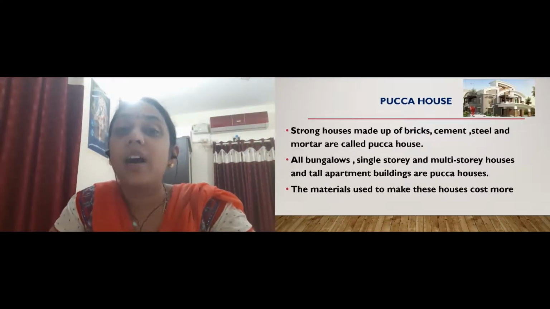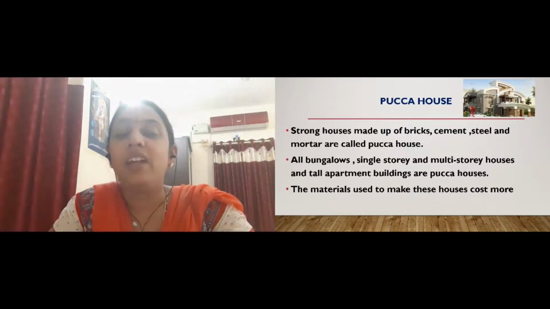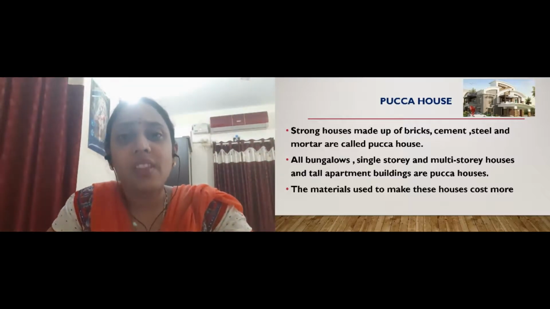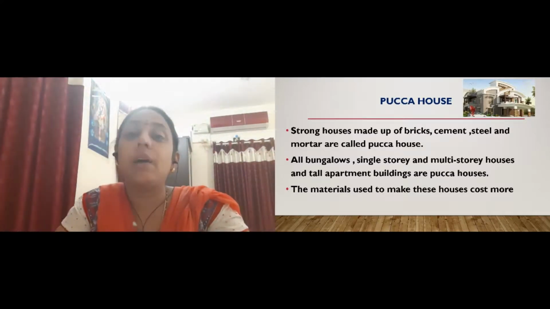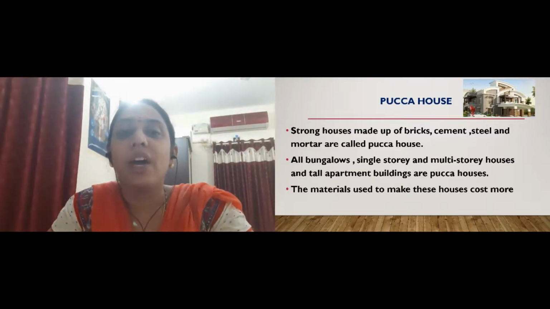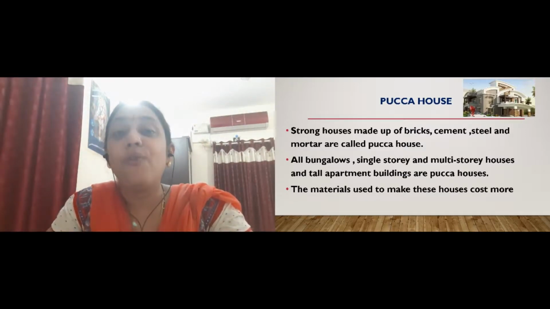Now if we talk about the pakka houses, then pakka houses are made up of cement, bricks, stones, and some wooden furniture we also use, then iron rods we use. So like that we make these pakka houses. They are very strong houses and they are very costly also. That means while building these pakka houses, we need to spend enough money on purchasing the different materials that are required to make this house, right beta? And if you talk about some examples, then for kacha house we have huts, okay, and if we talk about pakka houses, then there is a variety of pakka houses.